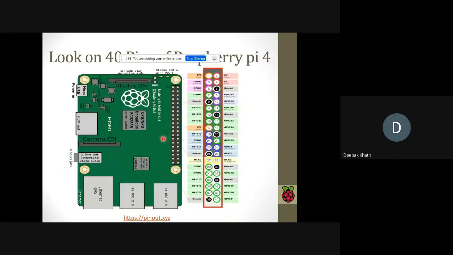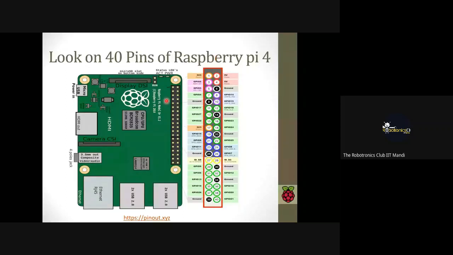Now let's look. Deepak sir, the entire screen sharing that is showing, hide it. Okay, what did you tell? Your entire screen. Okay, sorry. Yeah. Now is it okay? Yeah, fine.